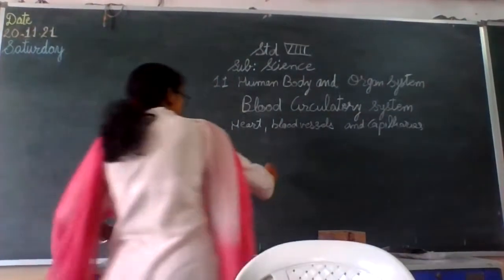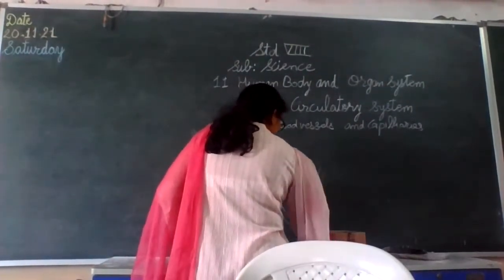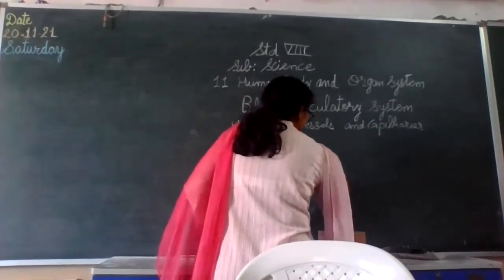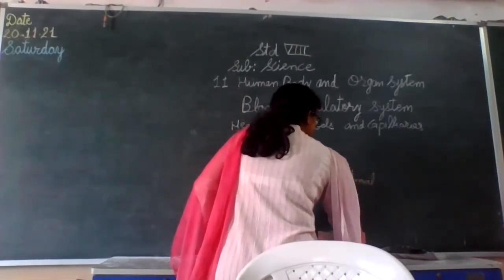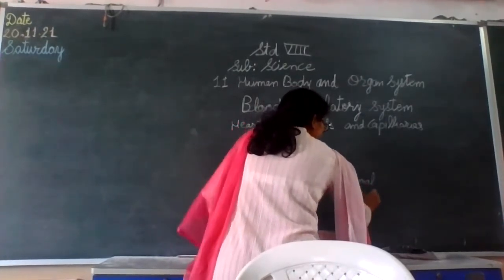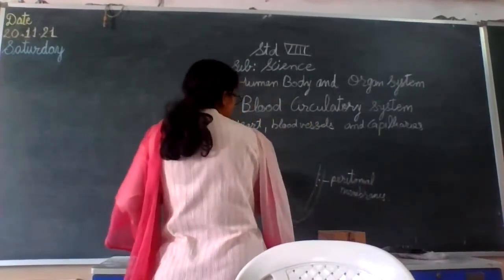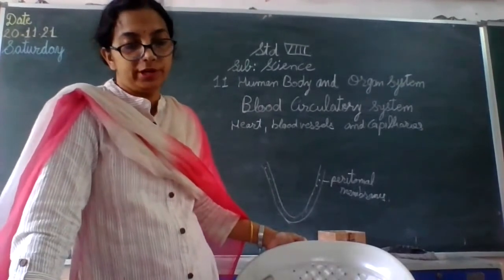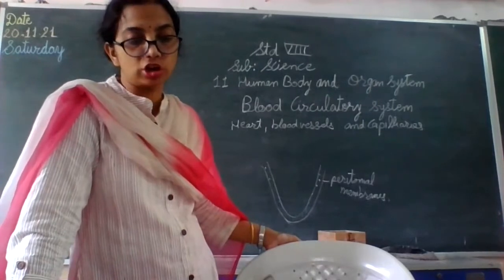You see, the heart is triangular in shape. These two layers are called peritoneal membranes, and there is a fluid inside it that works as a shock absorbing fluid and absorbs all types of mechanical shocks.